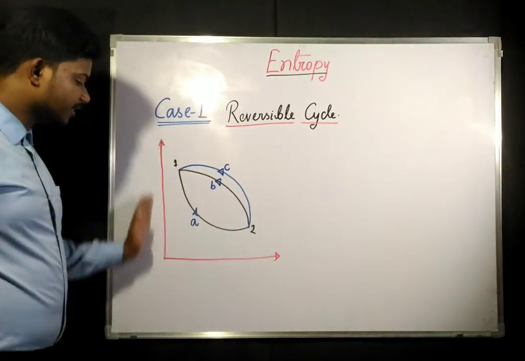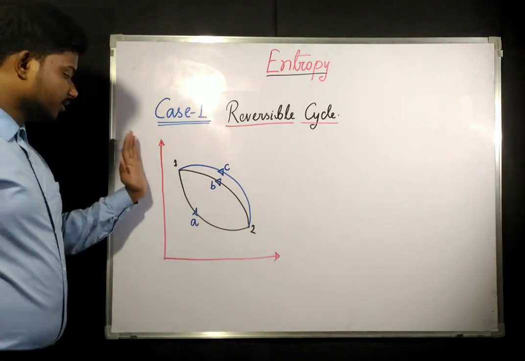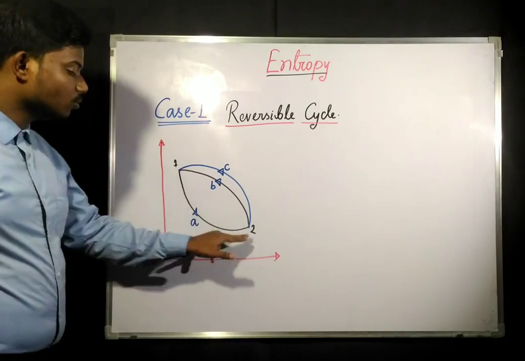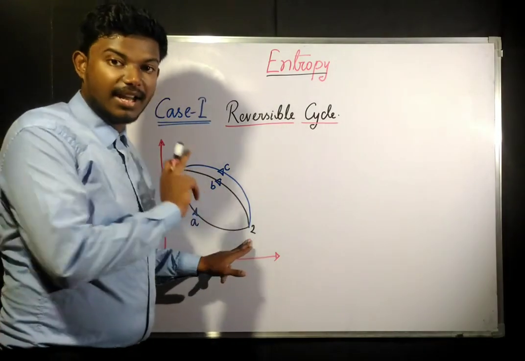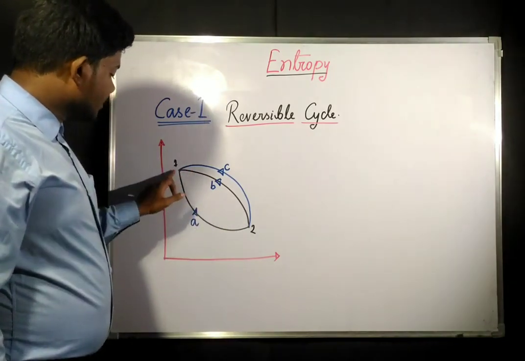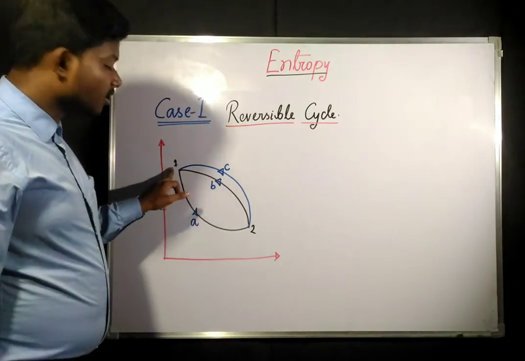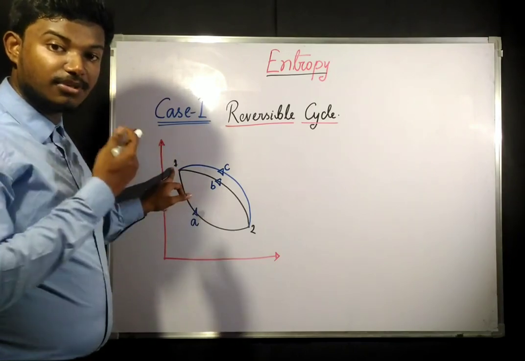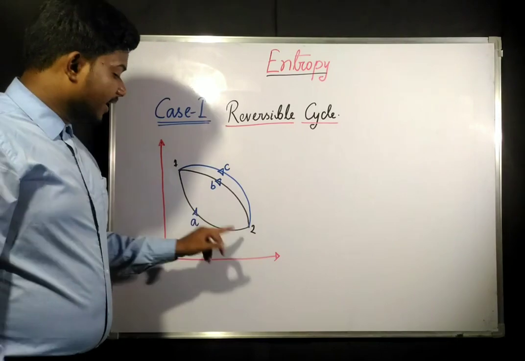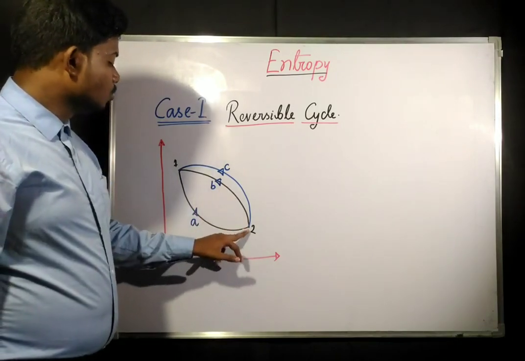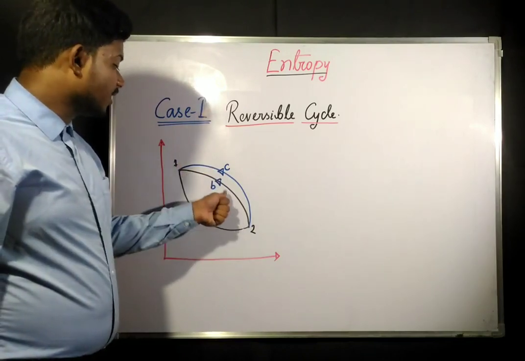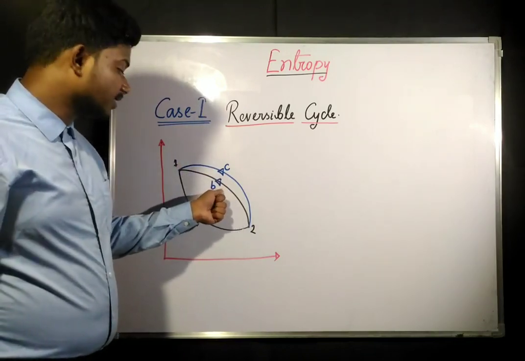For example, there is a plot. It may be PV, TS, anything. This is a plot, and 1 and 2 are two states in that plot. Let us consider 1 to 2. The system is changing its state from state 1 to state 2 via path A. And again let us consider 2 to 1. There is another change in state via path B.